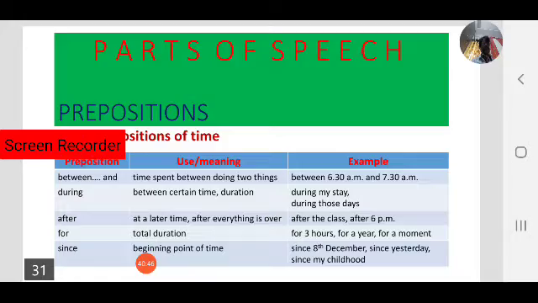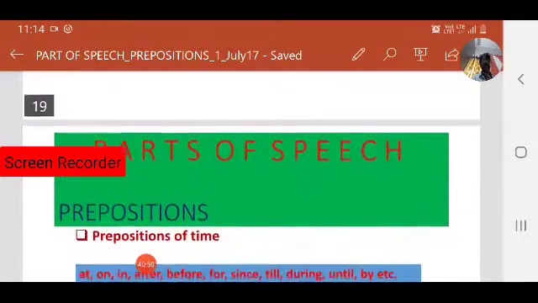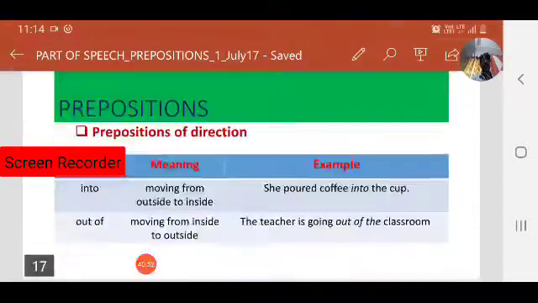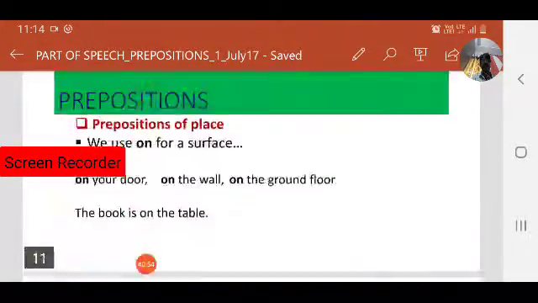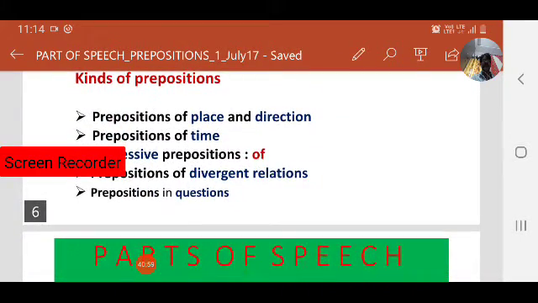Okay, those are prepositions, and there are different kinds of prepositions. What different kinds? Preposition of place and direction, preposition of time, possessive prepositions, prepositions of divergent relations, and prepositions in questions.